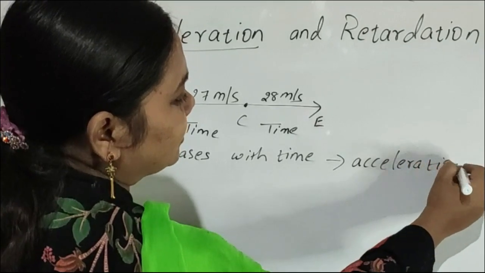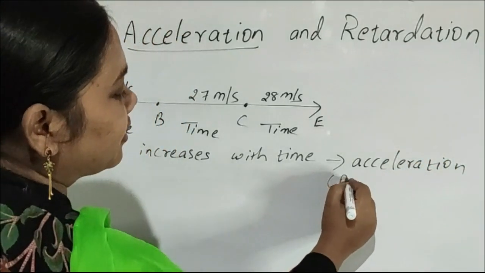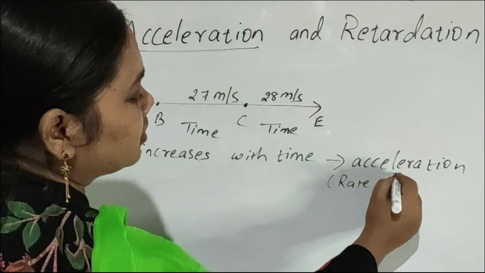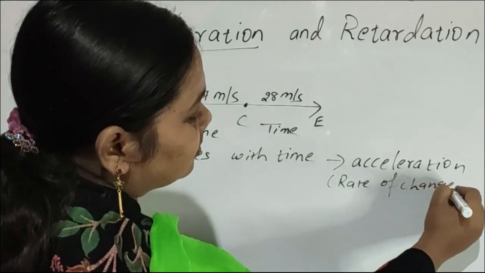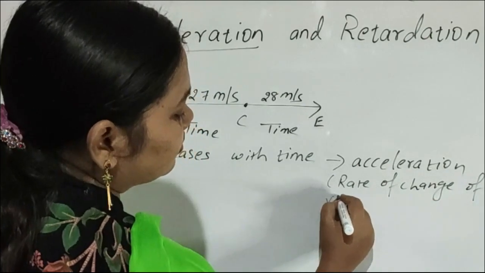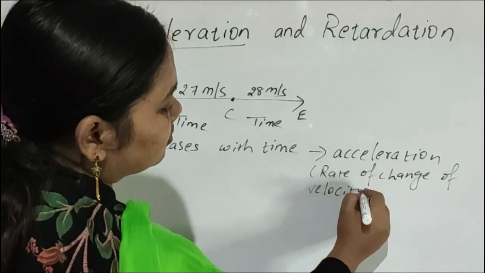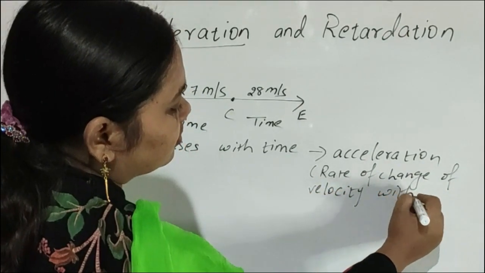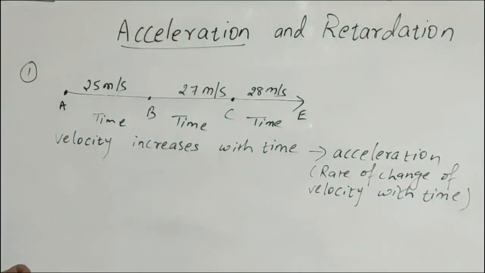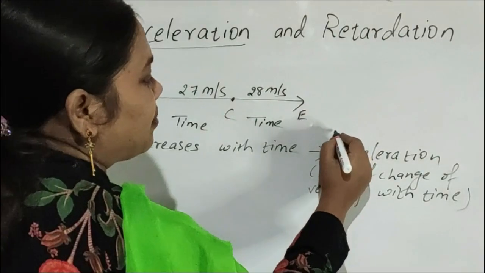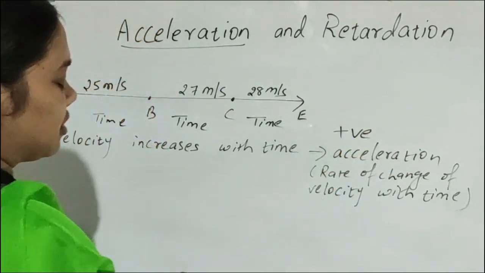So acceleration means the rate of change of velocity with time. Whenever the velocity of the body changes with time, that is called acceleration. That is a positive acceleration.